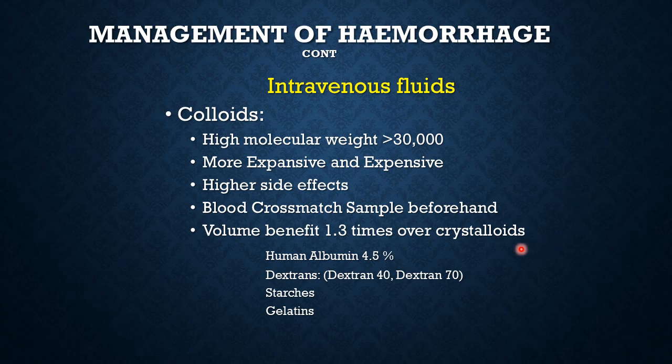Generally, the colloids give more than 1.3 times the volume benefit as compared to crystalloids. Human albumin 4.5%, dextrans, dextran 40, dextran 70, starches, gelatins, etc. are the colloids that are used. We discussed all these in the last lecture.